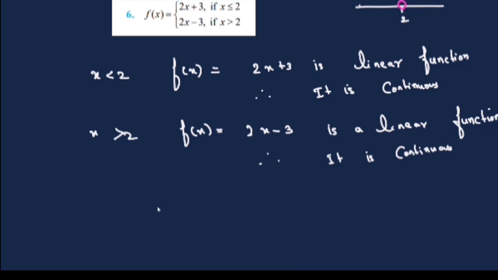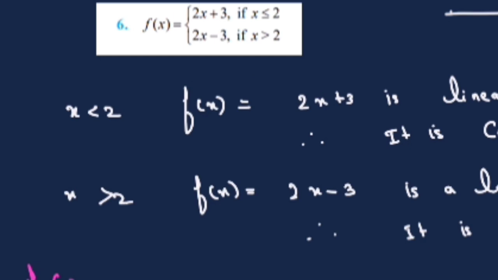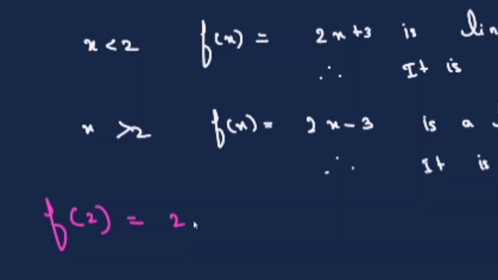So for that, we have to first find f of 2. What is f of 2? At 2, including 2 they are given, so you can see the equal to sign here. So f of 2 is 2x plus 3. Substitute x is 2: 2 into 2 plus 3. So it is equal to 7.